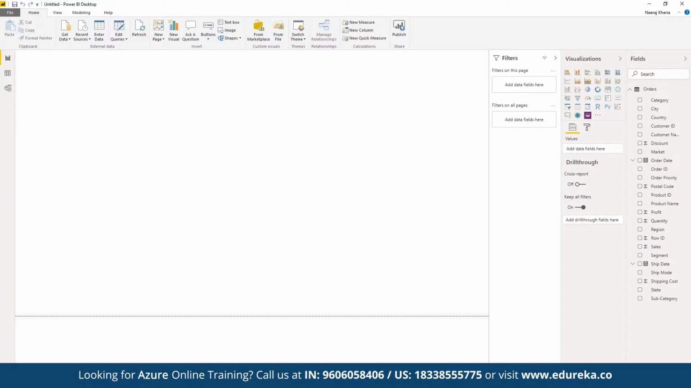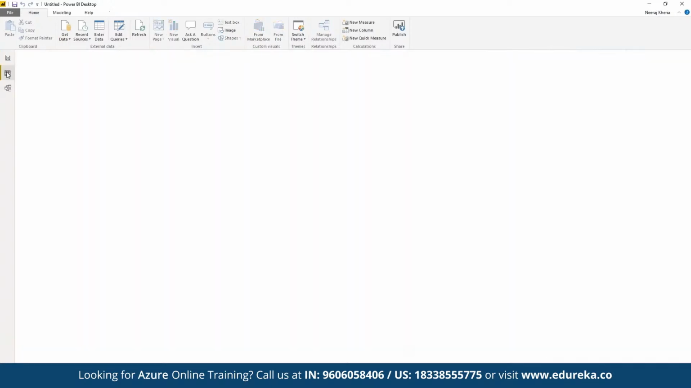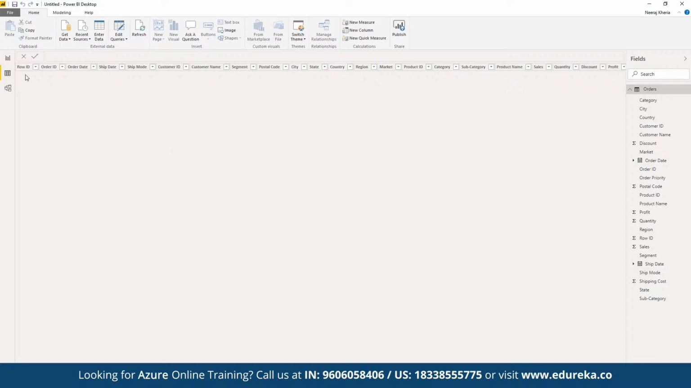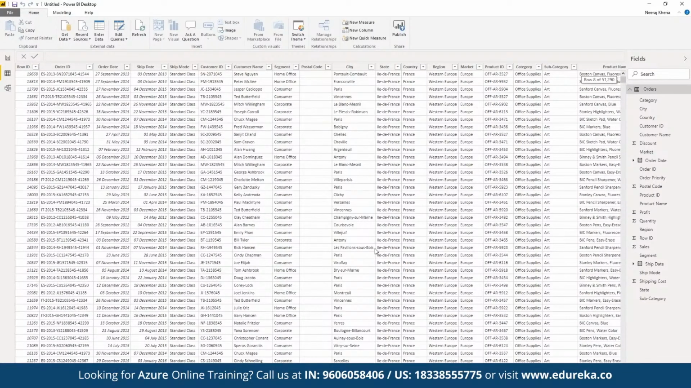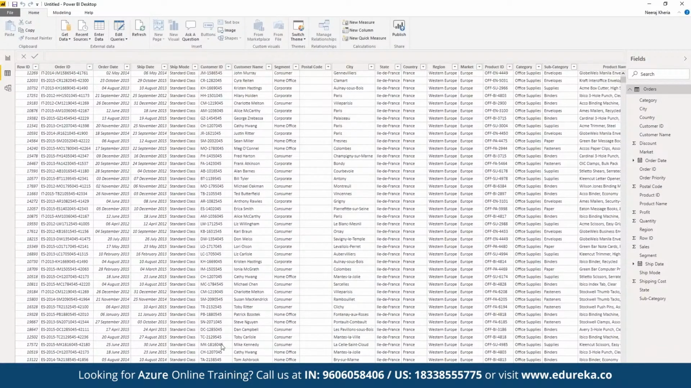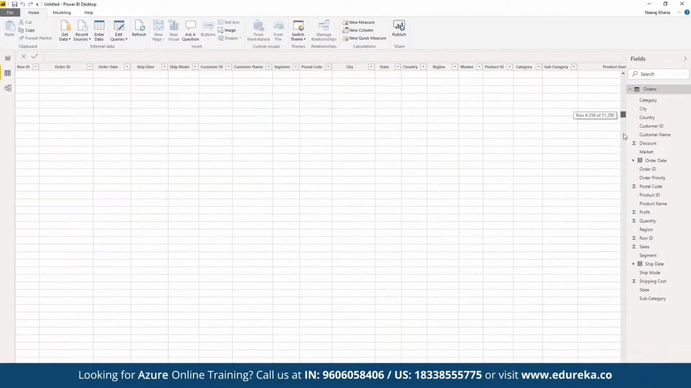Once the table has been loaded, we can see all the columns available on the right side. To visualize the entire data set, we can click on the option which says Data. Here we can see the entire data set in terms of rows and columns that we have imported. As you can see, there are currently 51,290 rows available in the data set that we have imported into our Power BI Desktop.